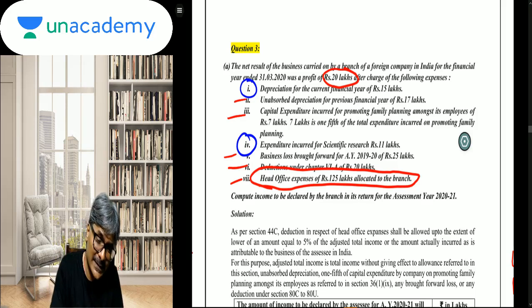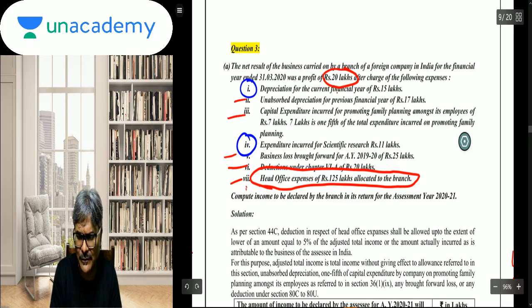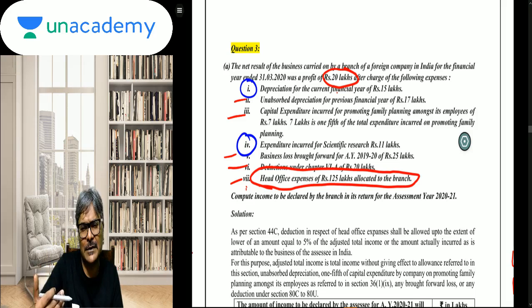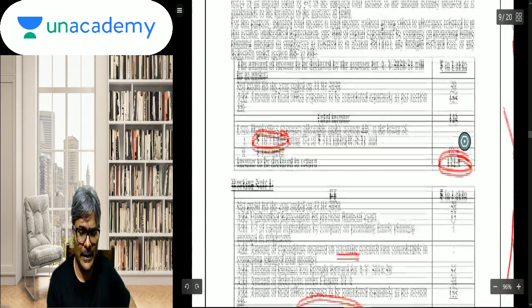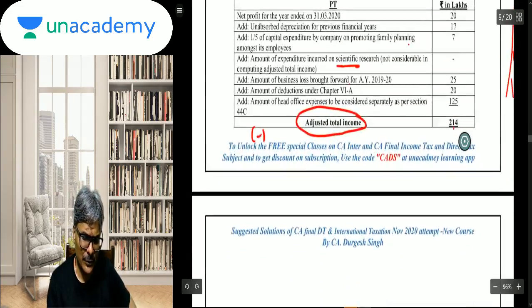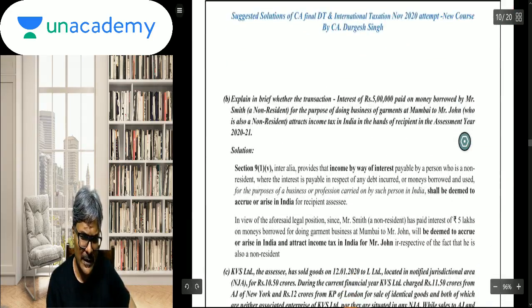So that is the reason why from this 20 all the debits are fine, but this debit is what we have to check, and according to the 7th point we add it first and then what we reduce is what is allowed in 44C, and finally we'll get the income. This is what will be the final income. And you can just imagine the silly mistake that many students would have made in the process. So this is what it will boil down to at the end of the day. So be very careful about the approach in which the solution needs to be arrived at.